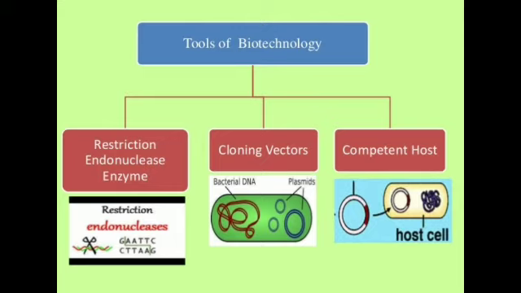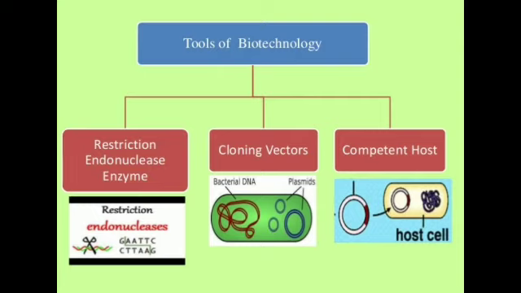Now the tools of biotechnology are enzymes, restriction enzyme. What do you mean by restriction enzyme? These are the chemicals which cut DNA at specific sites into fragments containing identical genes.